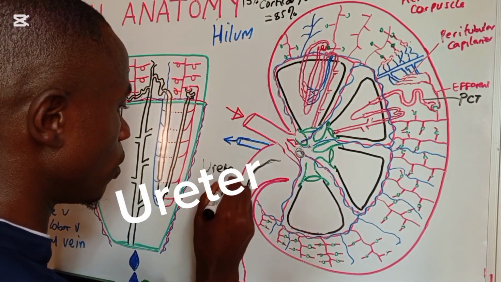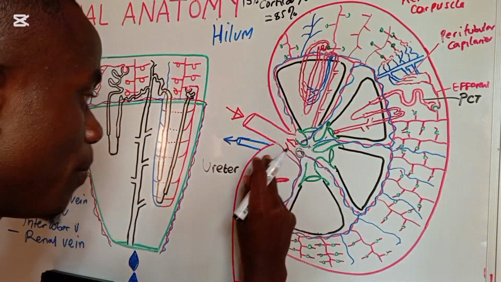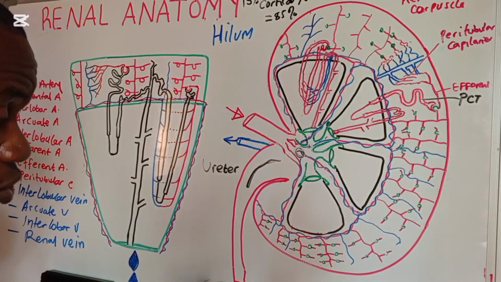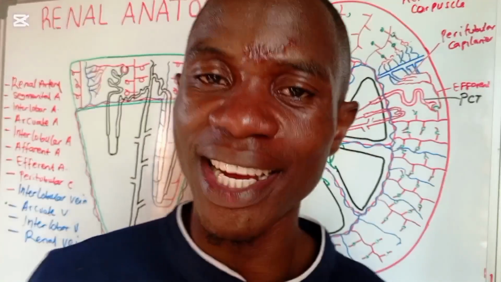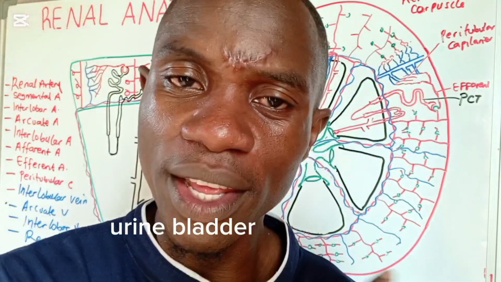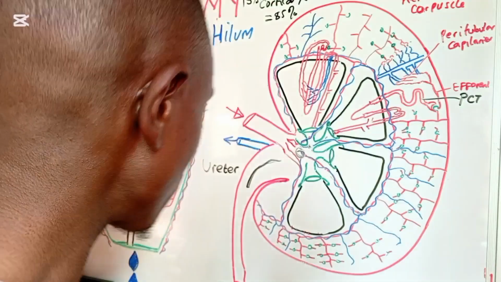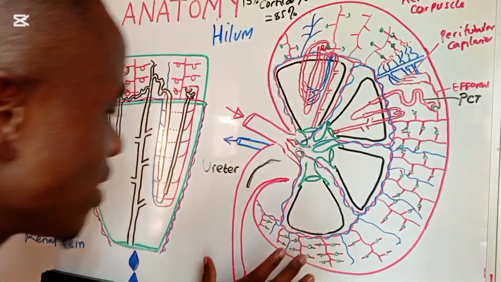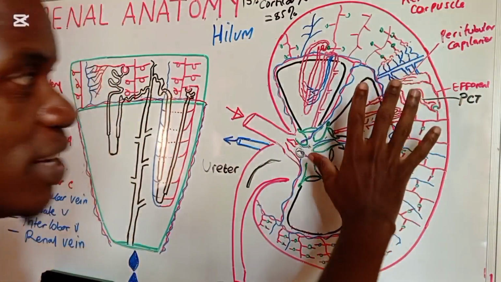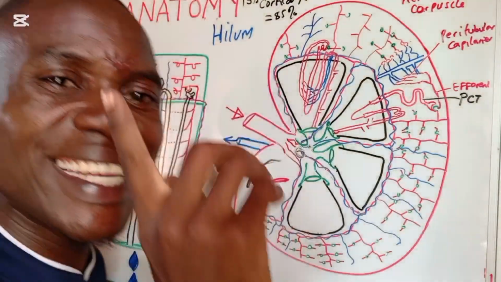And of course, the ureter is going to be dropping down the urine, and it gets stored in the muscular sac-like structure, which you guys know as the urine bladder. So now, this is just a simple anatomical structural location of these different structures located within the kidney internally.